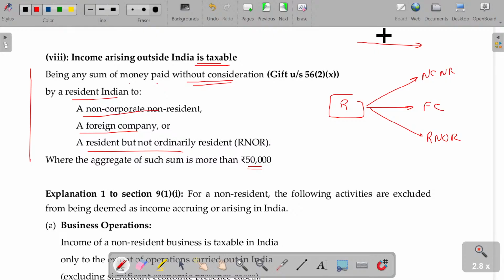Probably a gold bar is given. If the gold bar's value is less than or equal to 50,000, then it is completely exempt. If it is more than 50,000, then automatically this is considered as taxable and deemed to accrue or arise in India. Recipient has to pay the tax. Is that clear? Gift. This 50,000 limit we will study along with the income from other sources, especially section 56, clause 2, subclause 10. There we will be referring.